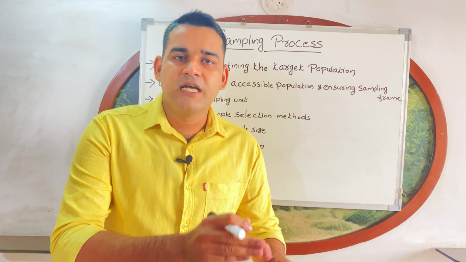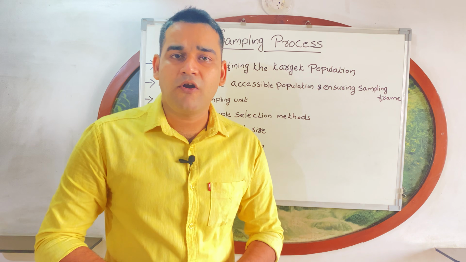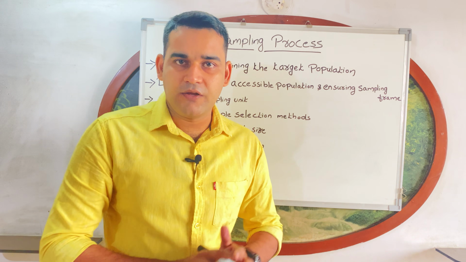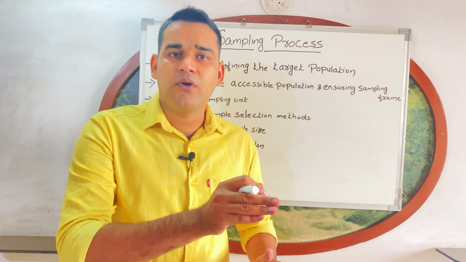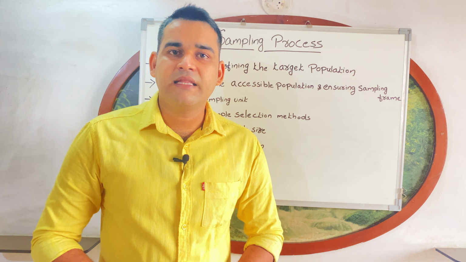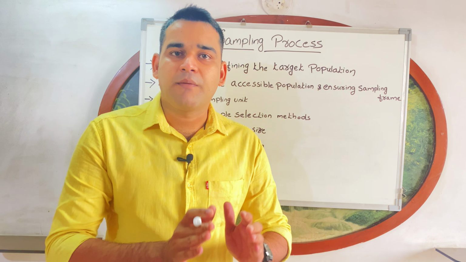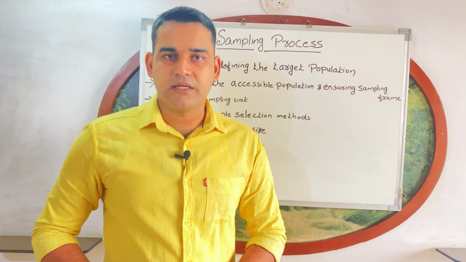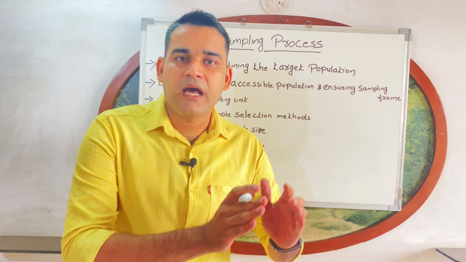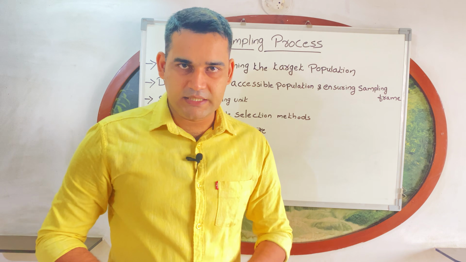You are taking a small portion from that and you are checking the sugar level. You are not taking the entire coffee. You are taking a little amount of coffee and you are checking the sugar level, right? Like that, in sampling, you are selecting a small portion from the entire population, or you are selecting the representative unit from the entire population.